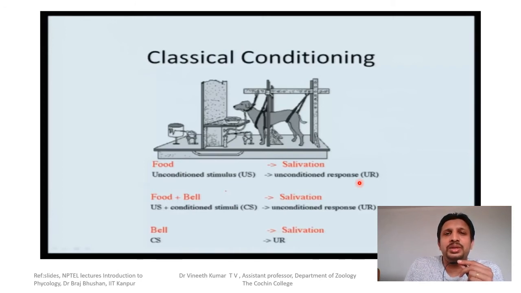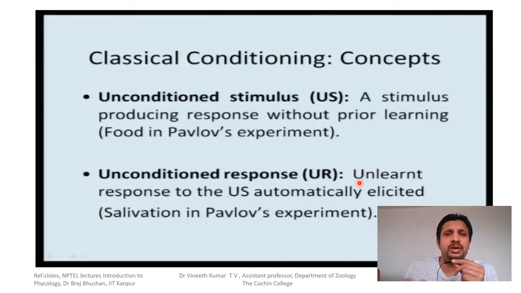After conditioning, the unconditioned stimulus, which was food, is replaced by the bell, and the bell is what is called the conditioned stimulus. It is called a stimulus because on hearing the bell, a dog which is conditioned gives the response of salivation without seeing the food. That is called a conditioned stimulus, and the other one is called a conditioned response.